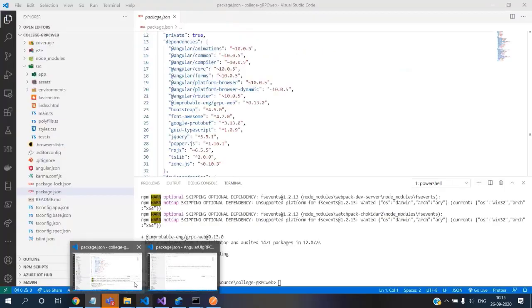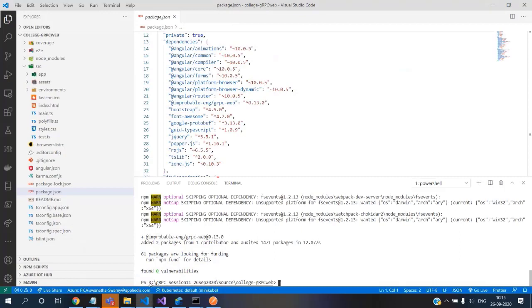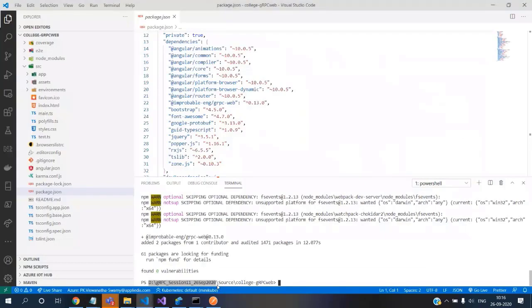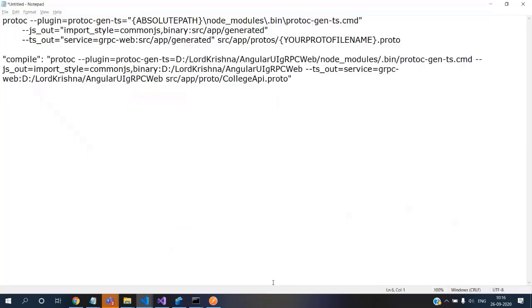We need to go and grab that. So this is the full path, all the way till there. I have to do that all the way till here. Okay, so let me grab this and convert it into that format.